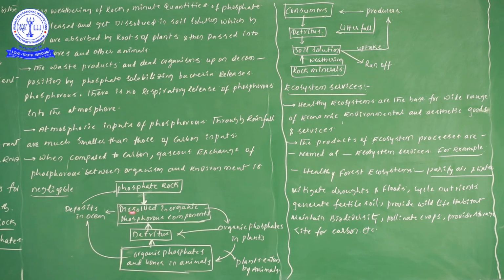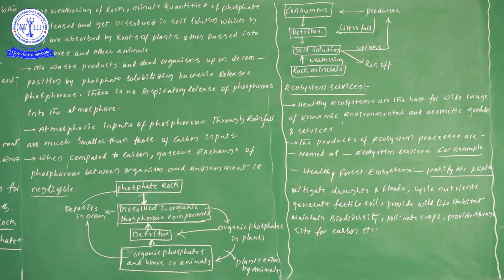Later, the flow chart of the phosphorus cycle. According to the textbook, this table is important. You have to learn this at any cost, but it is easy. First of all, phosphorus moves from the producers to consumers, later to detritus, later solubilizing in the soil solution. In rocks also, phosphorus is present in the form of phosphates. By the process of weathering, those phosphates solubilize in the soil solution. These phosphates are taken up by the producers, and some amount of phosphorus runs off. So likewise, we can see the information of the phosphorus cycle.